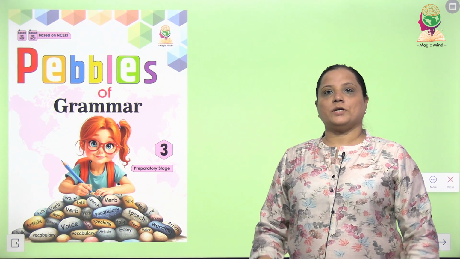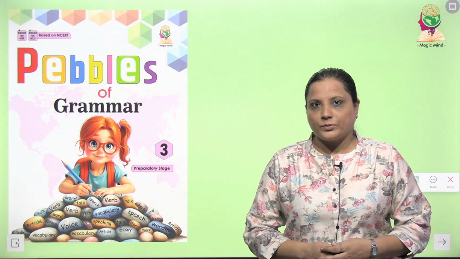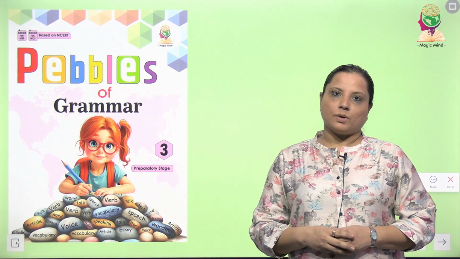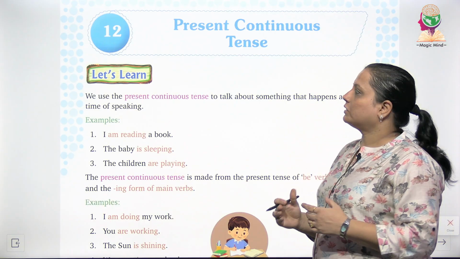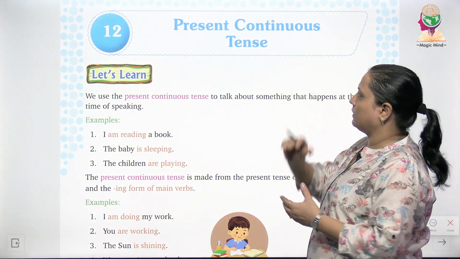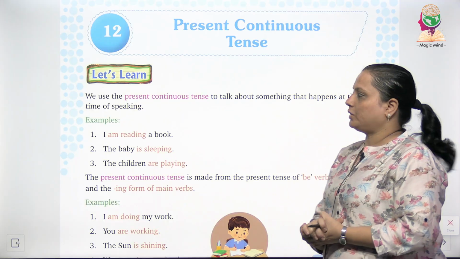Hello everyone, today we are going to start a new chapter of our book Pebbles of Grammar of Class 3 of Galaxy Publications. So let's begin with chapter number 12, that is Present Continuous Tense. Now let's read the chapter.